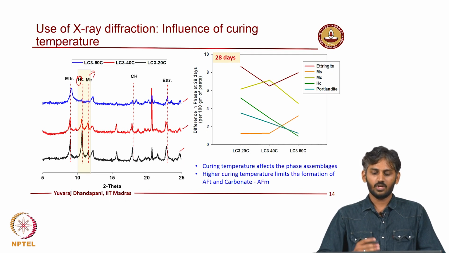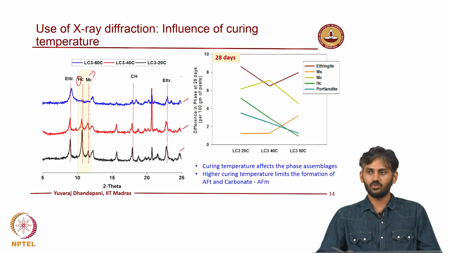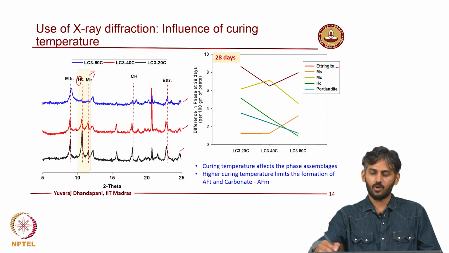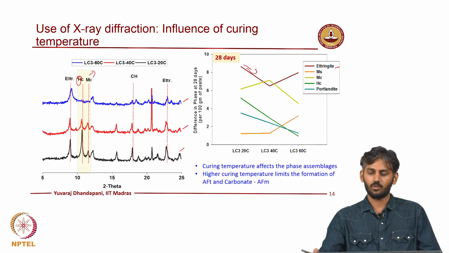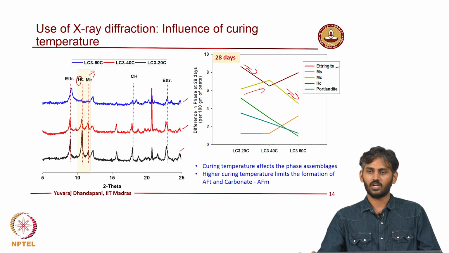So, this leads to very interesting research questions to understand what is happening to this phase at higher temperatures, right. And also in the XRD lecture you would have been taught about quantification of the X-ray diffraction patterns. So, when you start quantifying the X-ray diffraction patterns, what you tend to see is the ettringite amount which is formed initially tend to reduce with curing temperature, right. The monocarboaluminate increases from 20 to 40, but however decreases at this temperature.